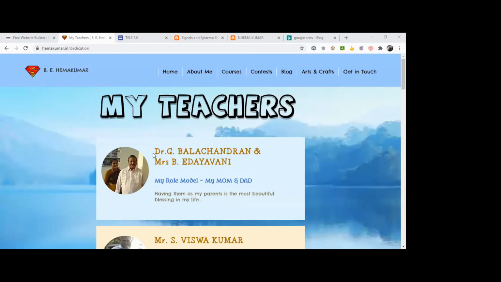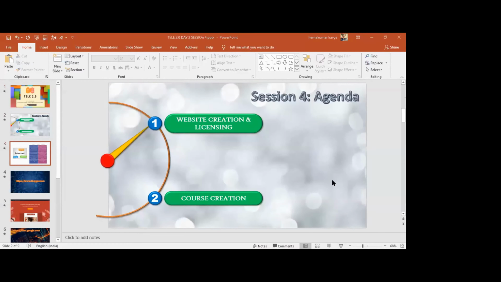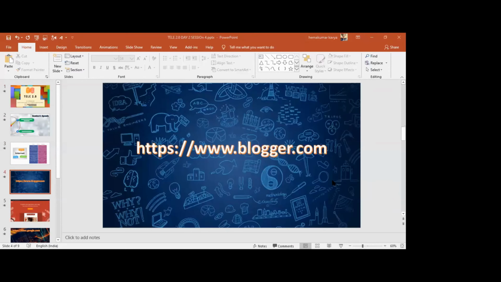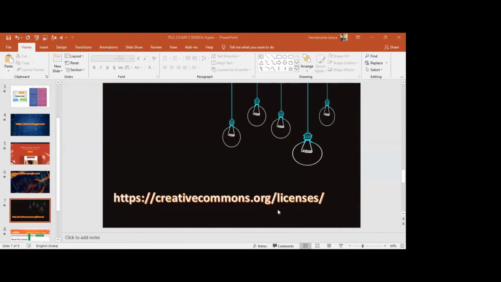Now, whatever we post on our website may have some copyright issue. To handle that, we have something called Creative Commons licensing.